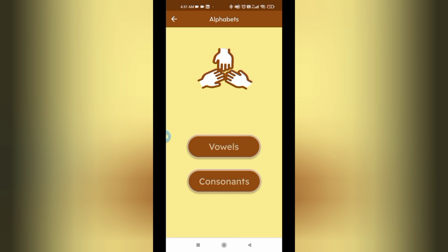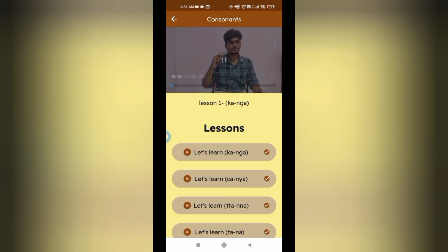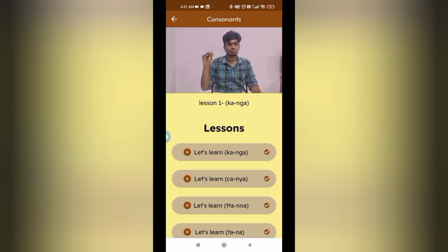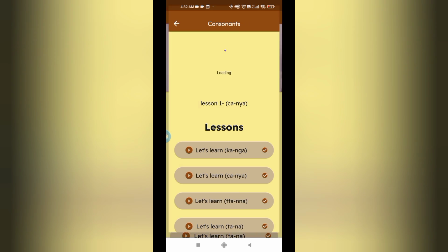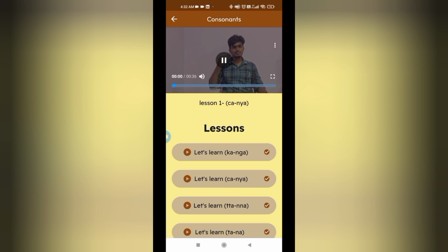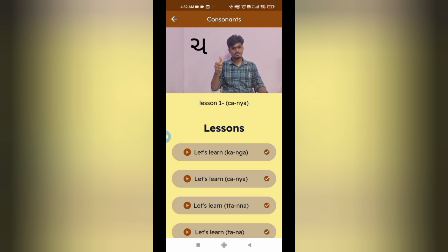So here we see that vowels and consonants have been given as alphabets, and each and every alphabet is provided with video lessons with a set of words, with the indications of the particular symbol in the sign language. So once we have completed one lesson, we will next move on to the next lesson. So similarly, each and every alphabet, math, and every video lecture will be uploaded by a particular tutor or organized tutor.